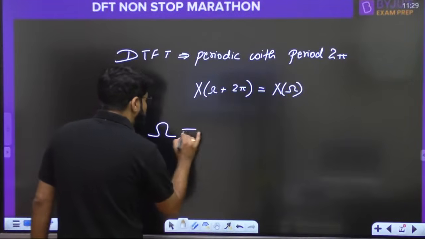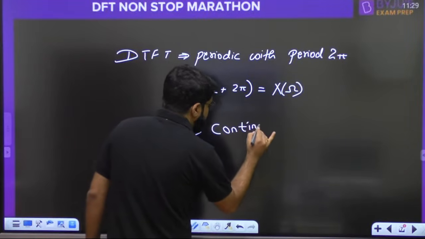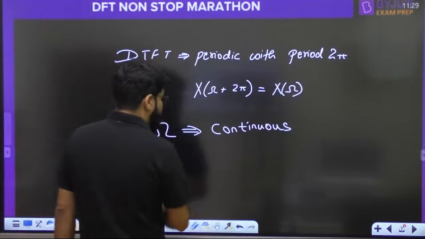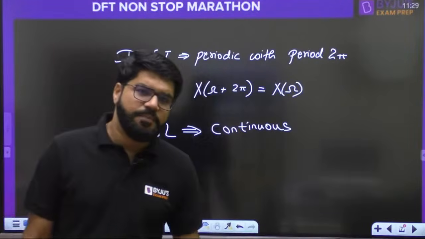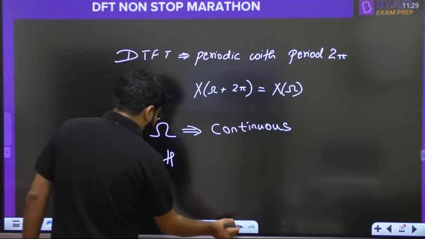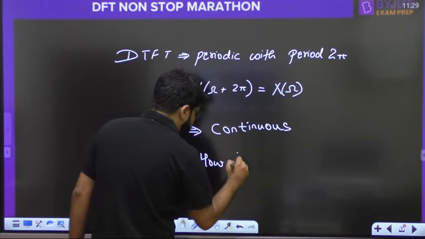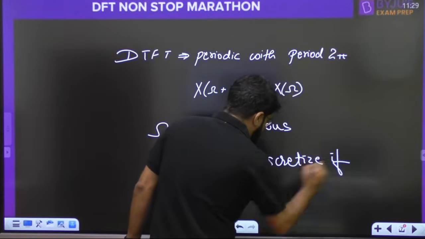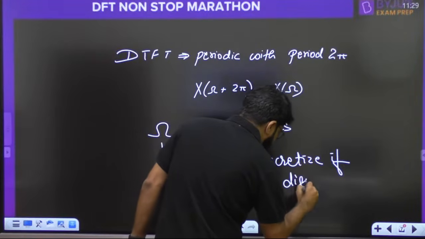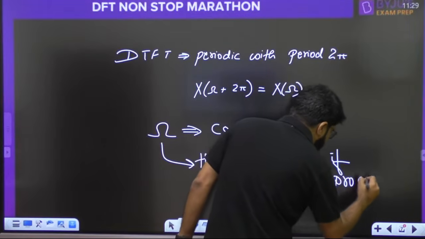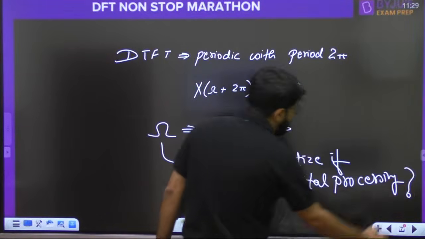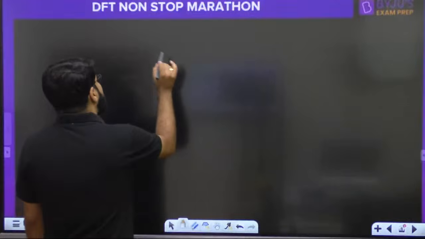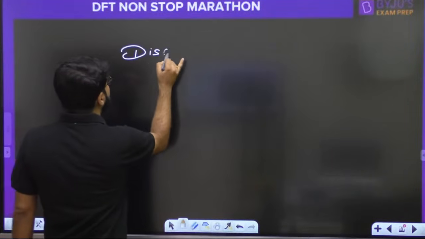So since I am telling you omega is continuous, can we discretize it? Can we convert it into a discrete frequency? How to discretize omega? How to discretize it for digital processing? How will I discretize it for digital processing? I'll just give you a very simple idea, and from the DTFT we will jump to DFT in a minute. Basically, let's define the discrete frequency.